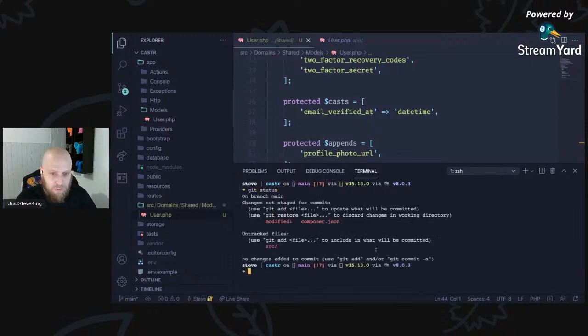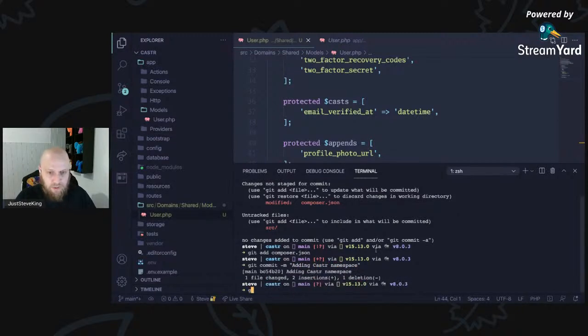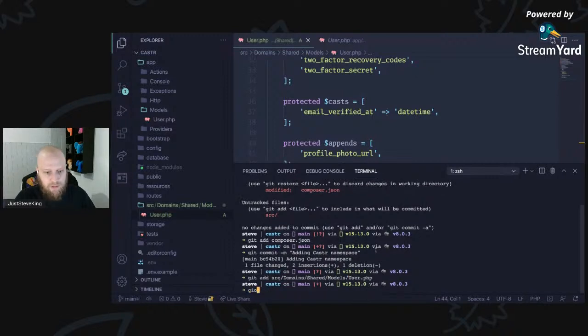So let's add the composer.json, adding Caster namespace. And then we can add in everything within that. We can say git commit moving user model to domain under Caster.